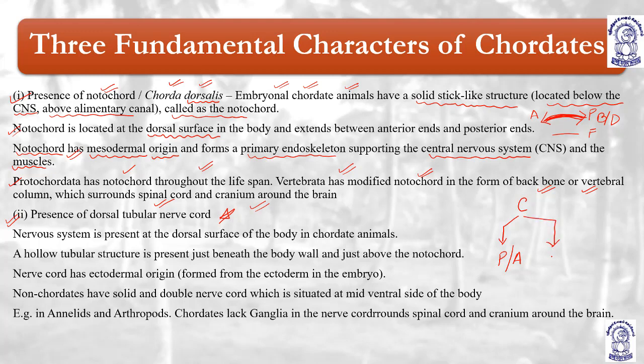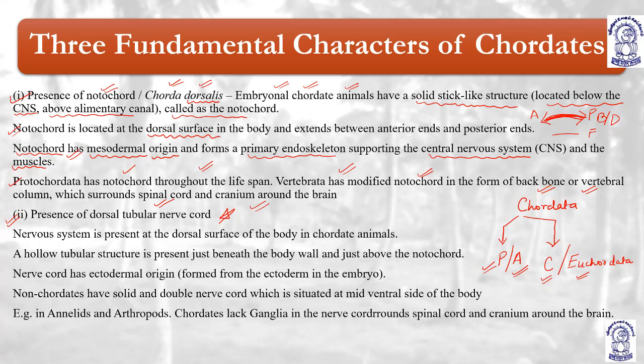And then I am having craniata, meaning brain box is there to cover the brain, also known as euchordata. So chordata is basically classified into two categories. Protochordata, also known as acraniata, without cranium, without brain box, meaning the skull. And chordata is further divided into the second category, that is craniata, having skull, meaning brain box, or euchordata. Is it understood? So euchordates are the higher chordates, and protochordates are the lower chordates, right?